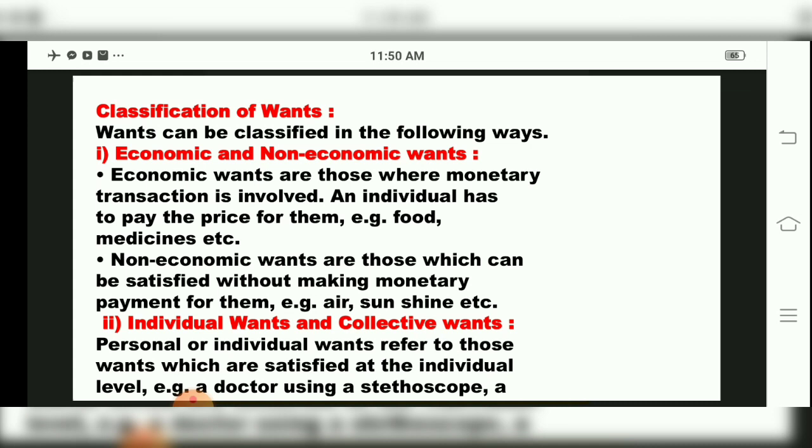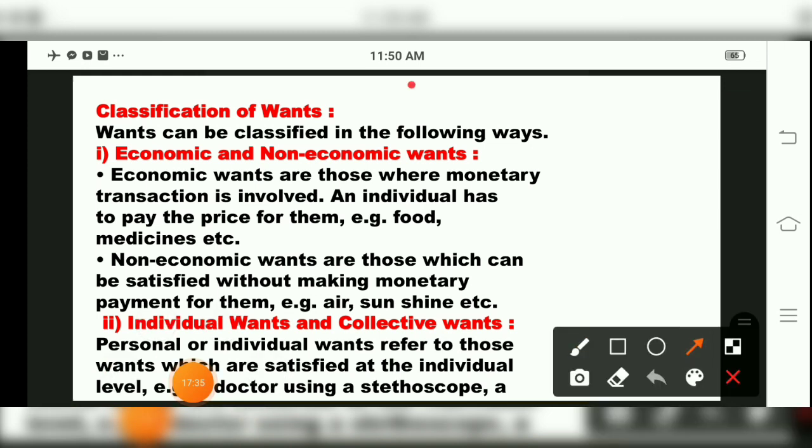So we studied about wants, we studied about the characteristics. Now we come to our next point in the chapter, children, that is the classification of wants. Now in classification, the first classification is economic and non-economic activity, children. So economic activity means what? Economic wants are those which have a monetary transaction involved. An individual has to pay the price for them, for example food, medicines. So that is an economic activity.